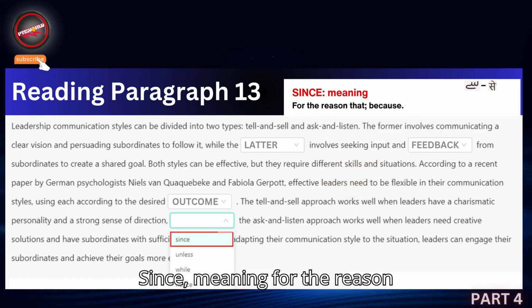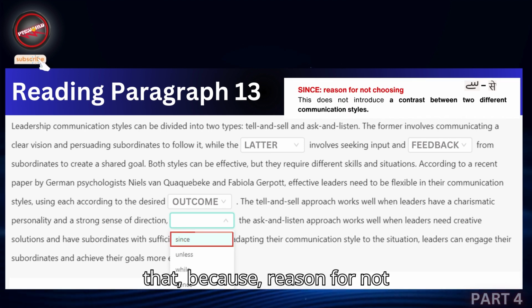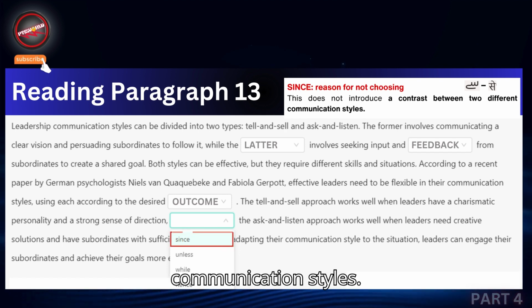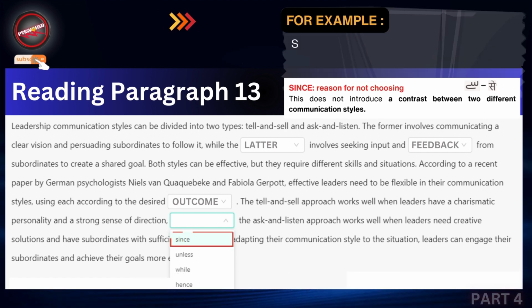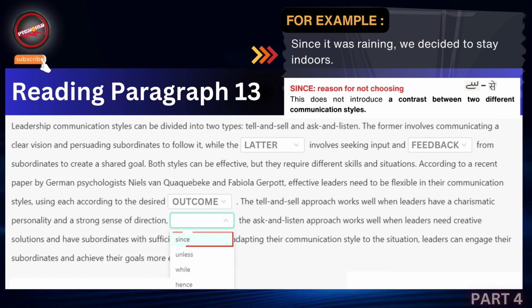Since. Meaning, for the reason that, because. Reason for not choosing, this does not introduce a contrast between two different communication styles. Example, since it was raining, we decided to stay indoors.